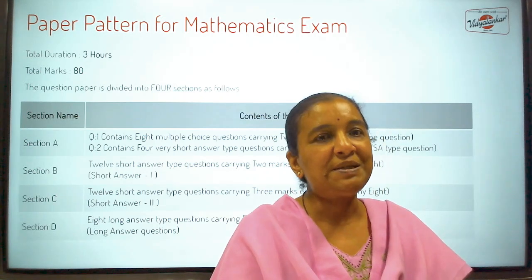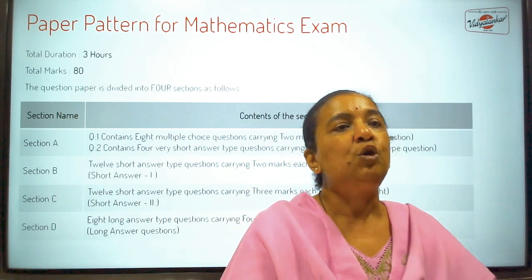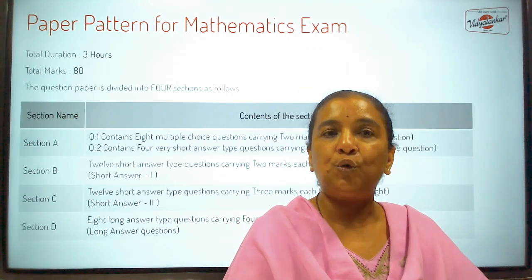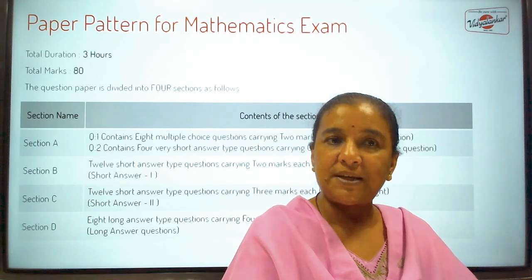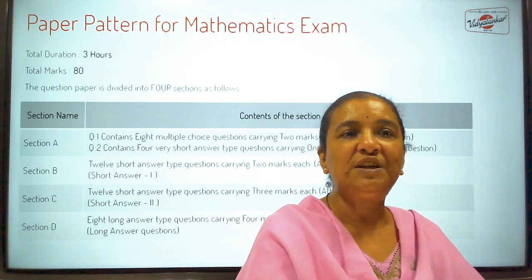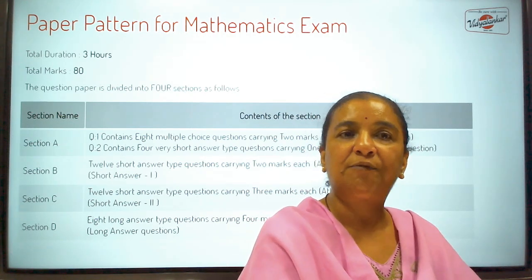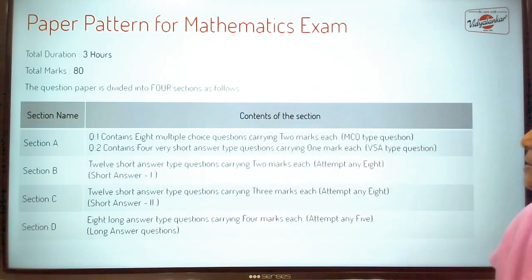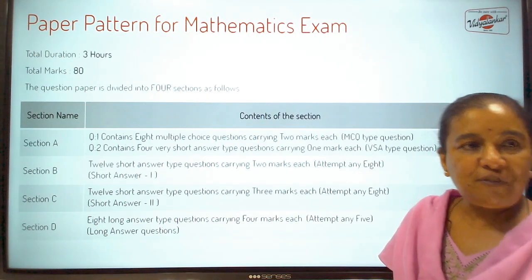While writing the answer, you are not supposed to show the calculation, but you write the option, whether it is C, and then the answer which is written in the question paper in front of C. You have to write this entire thing. So 8 into 2, 16 marks are for the MCQ kind of questions.